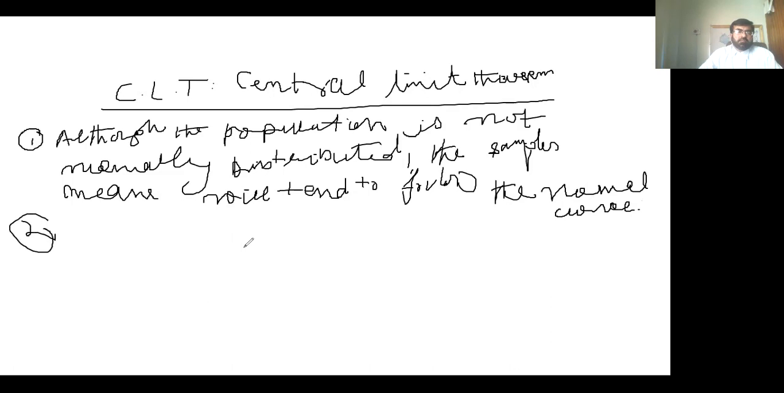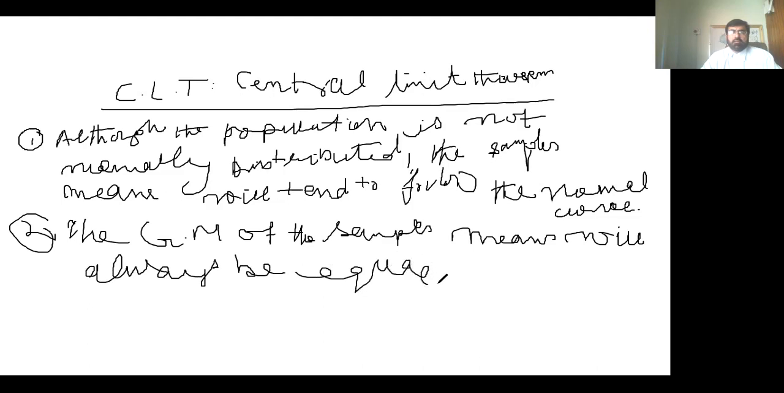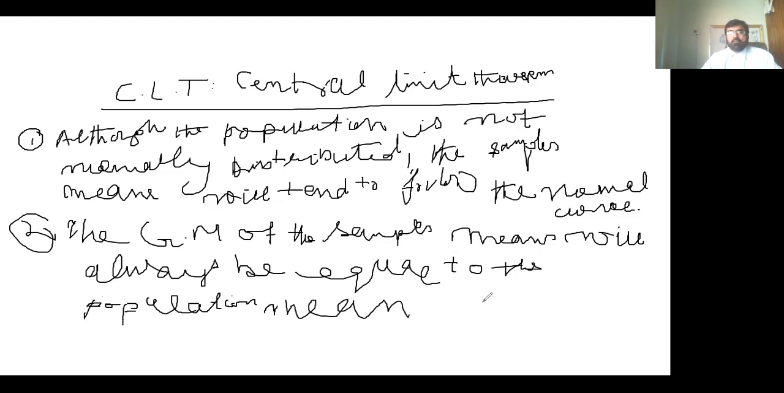Number 2, the grand mean of the sample means will always be equal to the population mean, mu.